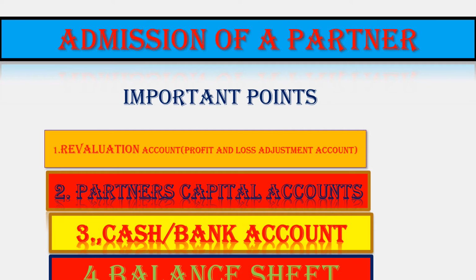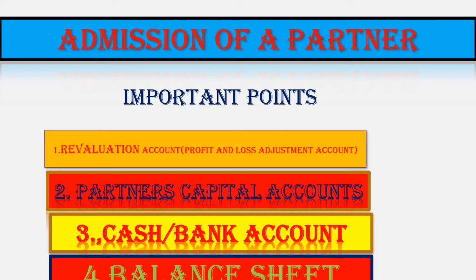Similarly, if there is any bad debts, revaluation to debtors, and any reserve or provision is to be removed or debtors are to be increased. So sundry debtors account debit to revaluation.